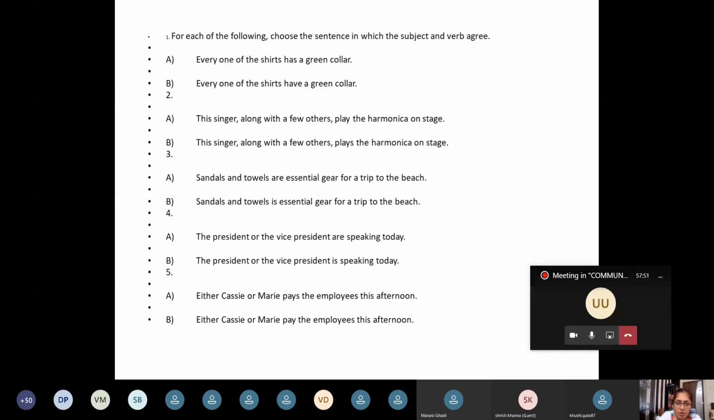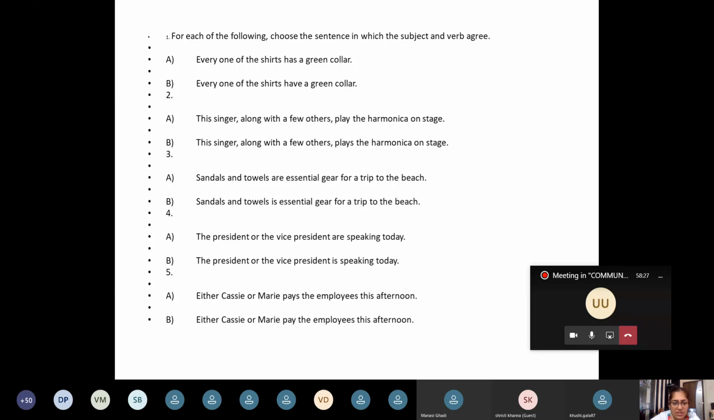This singer, along with a few others, play the harmonica on stage. This singer, along with a few others, plays the harmonica on stage. Now, when we use along with a few others, which is a phrase that is not to be considered a part of the subject, the subject is only singer. And when it is singular, singer, I'm going to use plays and not play. So in the second sentence, option B is right and A is wrong.